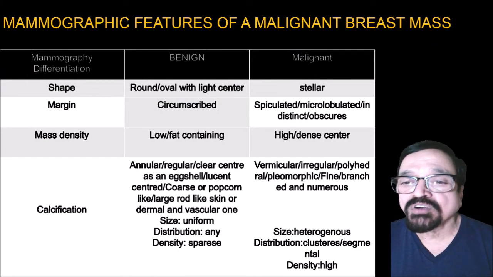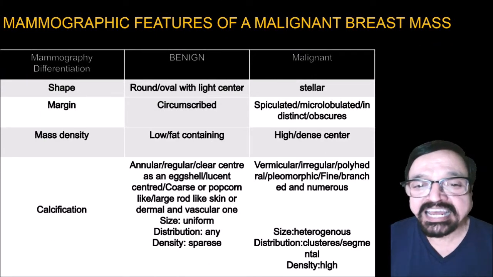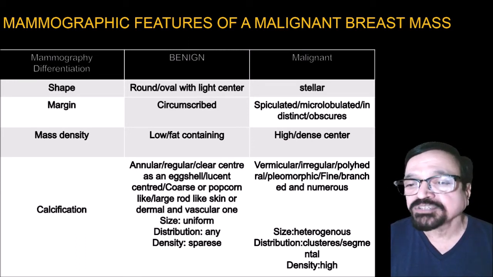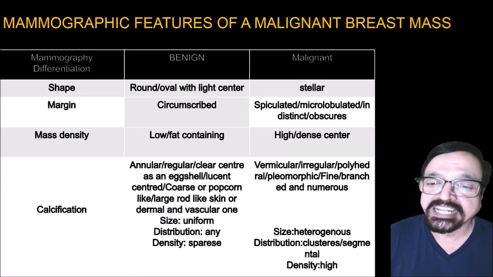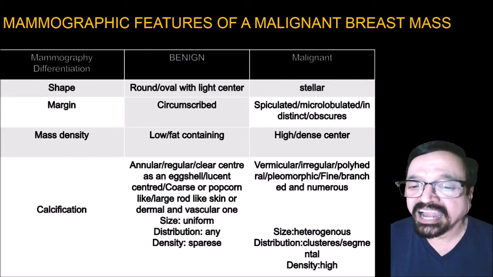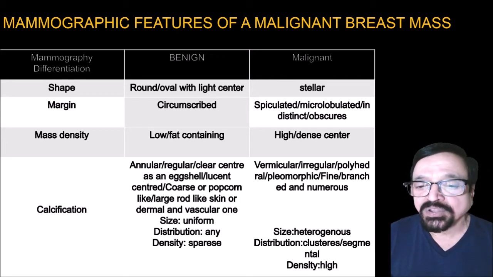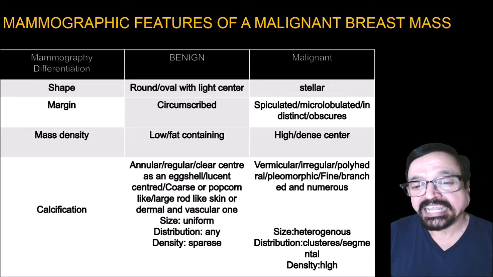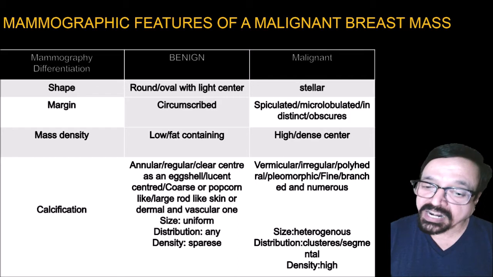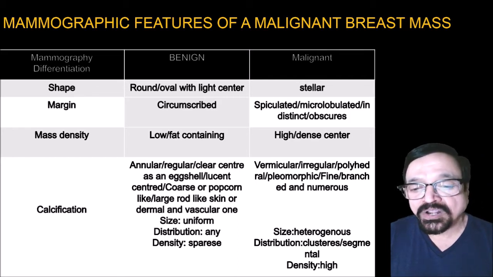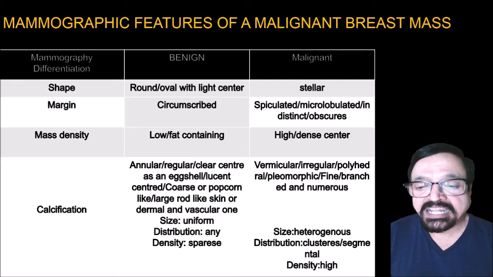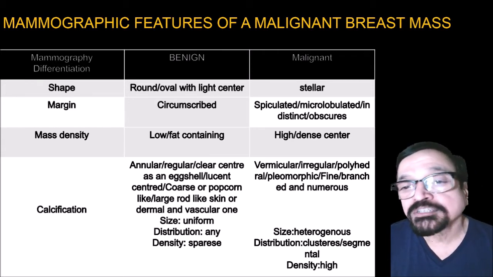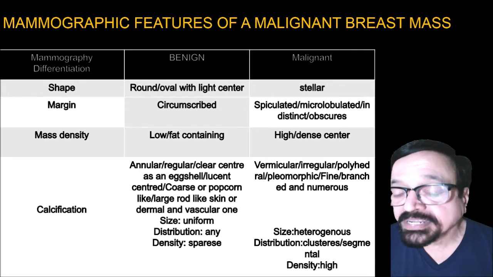Now, what are the features of benign and malignant masses? For shape, benign is round or oval; here it is stellate. Margins are circumscribed in benign; here they are spiculated. Mass density is low or fat containing in benign; here it is highly dense. Then calcifications in benign are annular, circular, and eggshell. They can be lucent, coarse or popcorn like, large rod like, skin or dermal, and vascular ones. The size may be uniform, the distribution may be any, and the density is sparse in benign. Now what happens in malignancy?